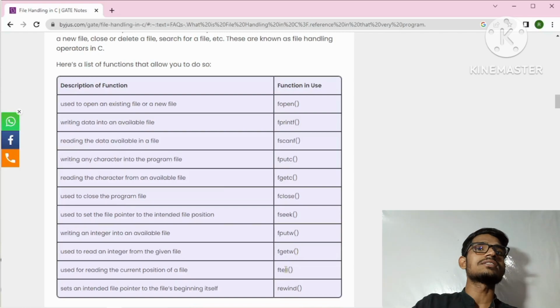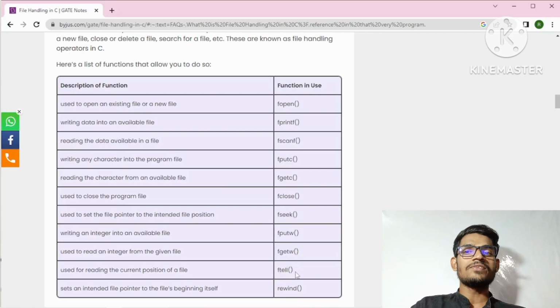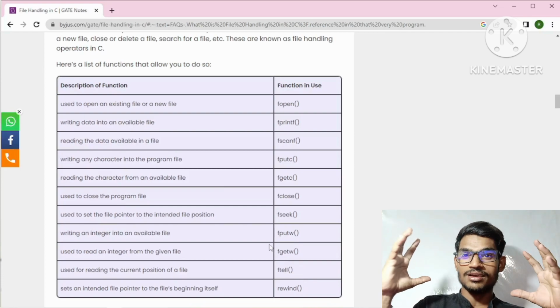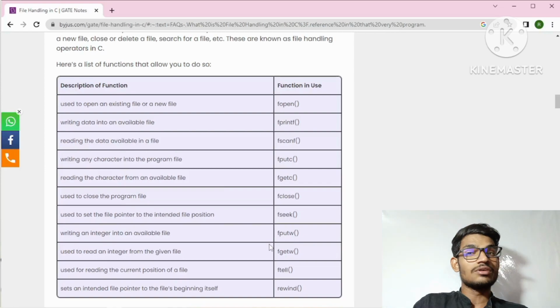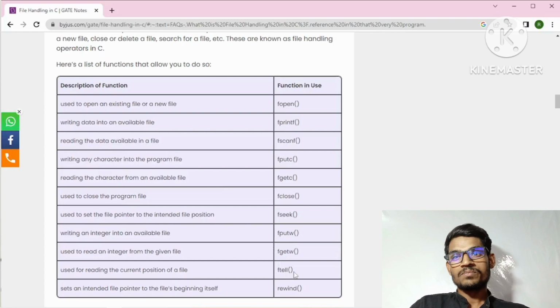Then here we can see the ftell function. It is a very interesting function: if we are moving our cursor in our file, it will be very useful. All these times we will use ftell to get the cursor position, where our cursor currently is in the file. We will see all these things with the help of ftell. I hope you have clarity about this.